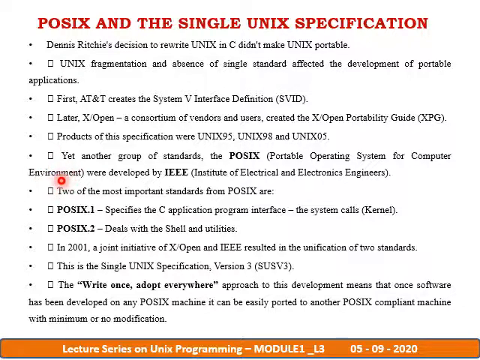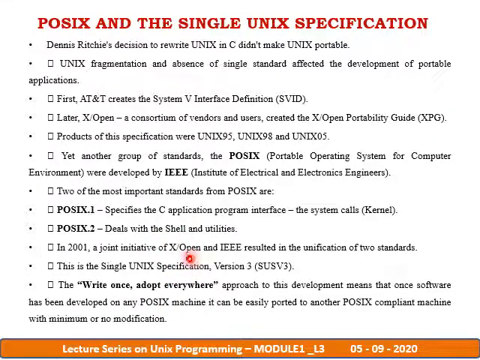This was initially developed by the IEEE, with two more standards: POSIX.1, which specifies the C application programming interface, the system calls to the kernel, and POSIX.2, which deals with the shell and utilities.